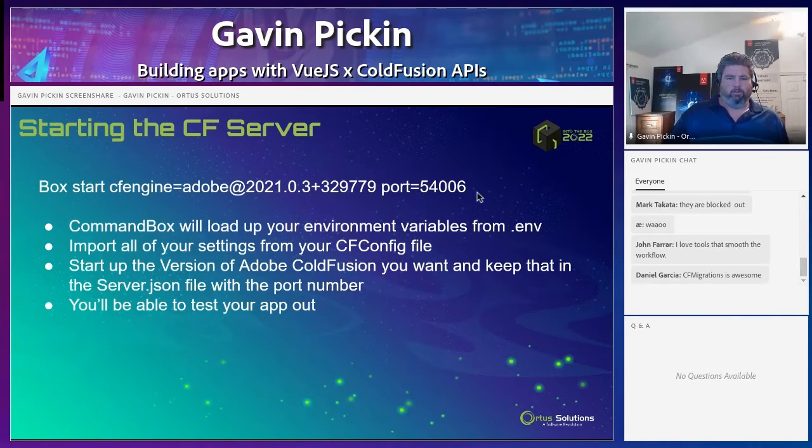And I recommend using this port so all the links I give you will work, and everything will just work together. So once that's set up, CommandBox will load up the environment variables from your .env file. It'll import all your settings from your cfconfig file, start up your version of ColdFusion you want, and keep that in the server.json and the port number, so each time you start up in the future it'll work. Then you've got to test the app out. So let's go have a look at that.